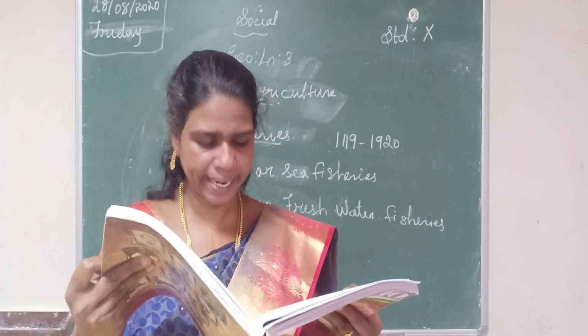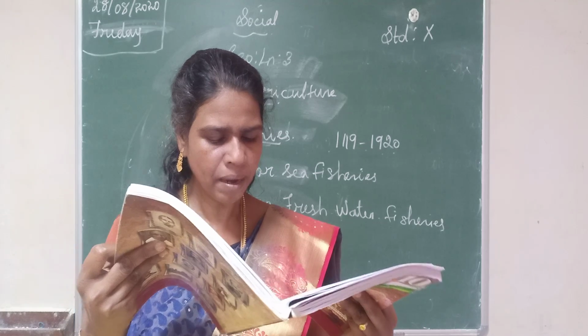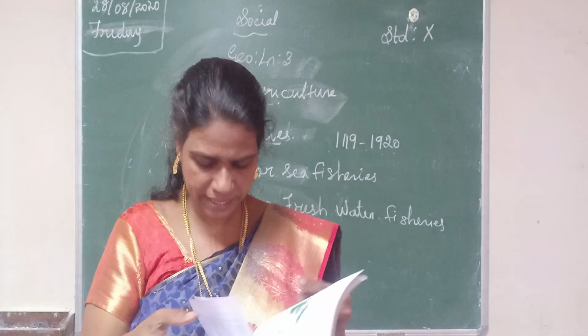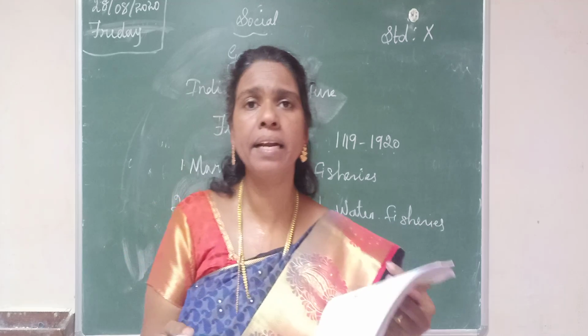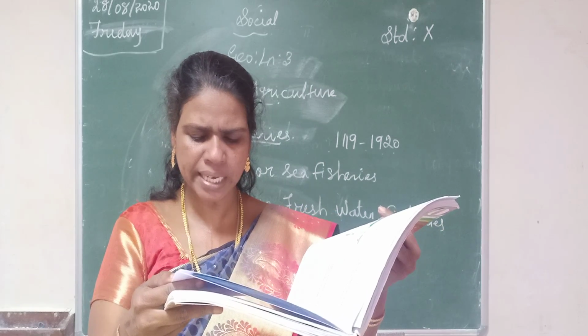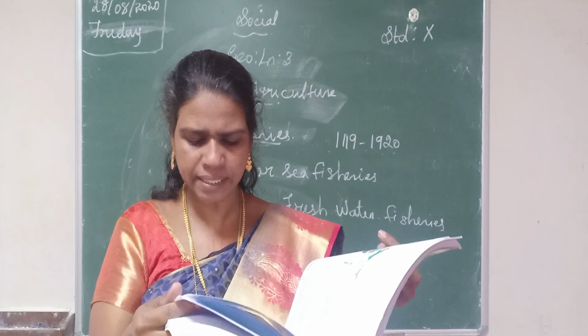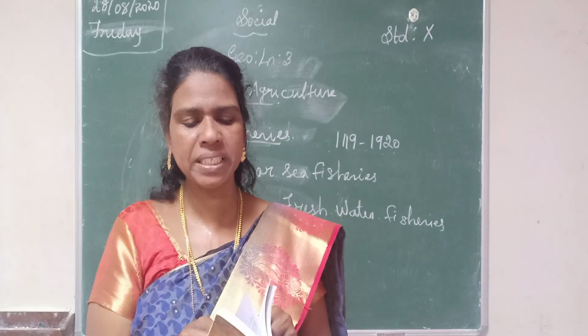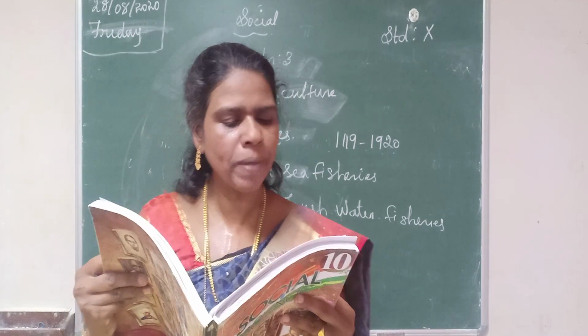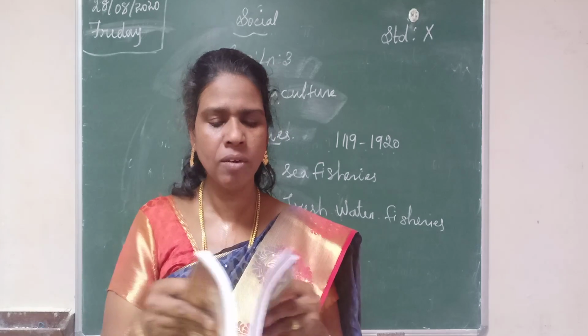Then question number 9. Write a brief note on the categories of fisheries in India. Page number 165 and 166. Last fisheries, last line. Fishing is categorized in 2 types. They are marine or sea fisheries, inland or freshwater fisheries. Then the next page, marine or sea fisheries paragraph fully, inland or freshwater fisheries fully.